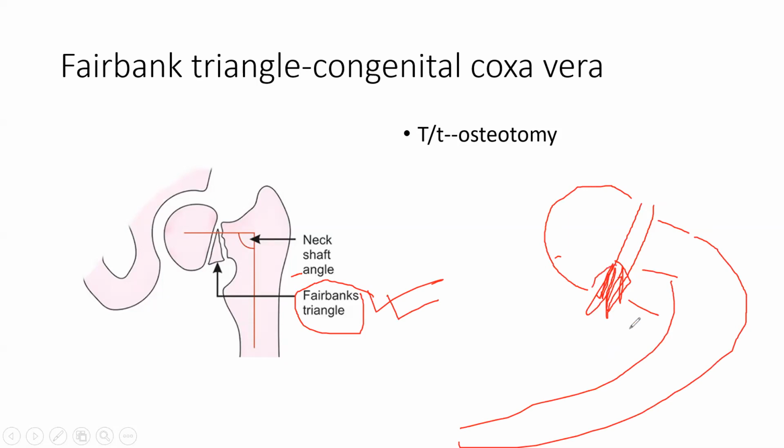The separation looks like a triangle, and this is known as the Fairbank triangle.